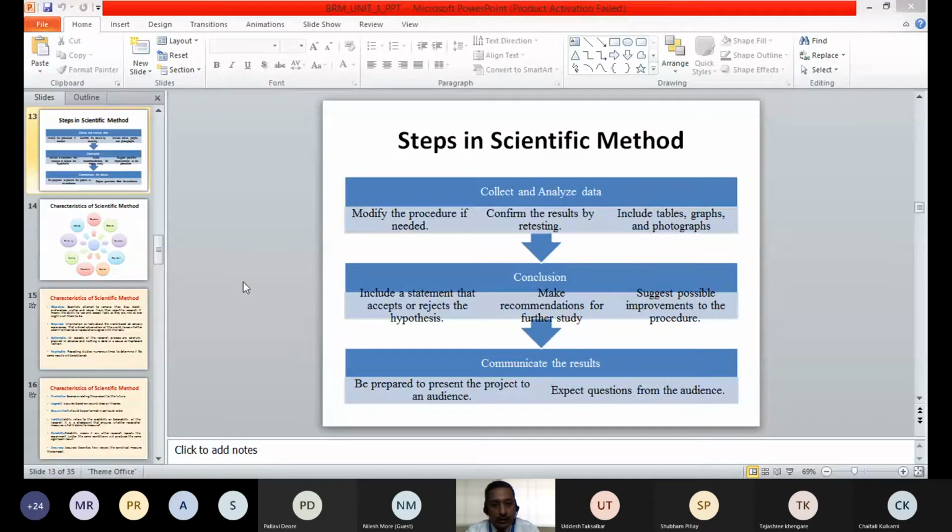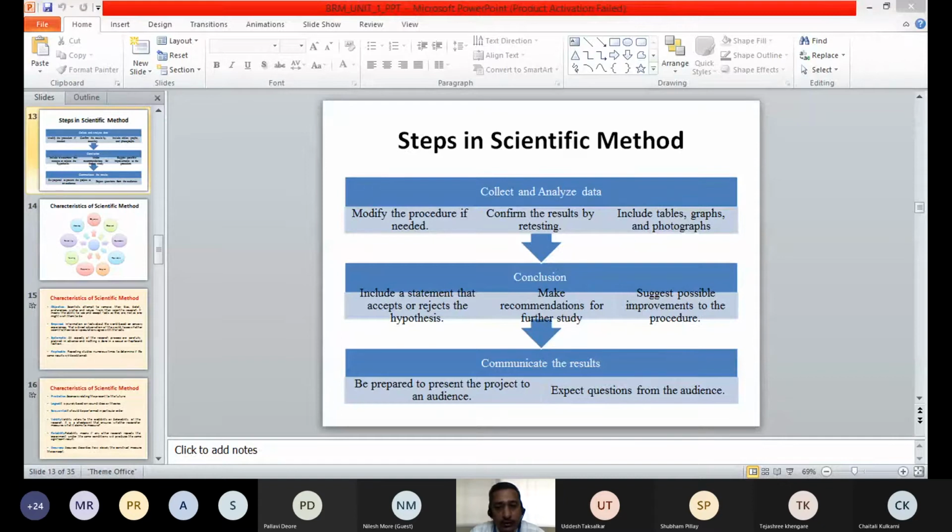And once we have made a conclusion, or stated whether the hypothesis is accepted or rejected, we have to make recommendations for further study. We can make recommendations on the basis of whatever information we have received, and suggest possible improvements to the procedure.